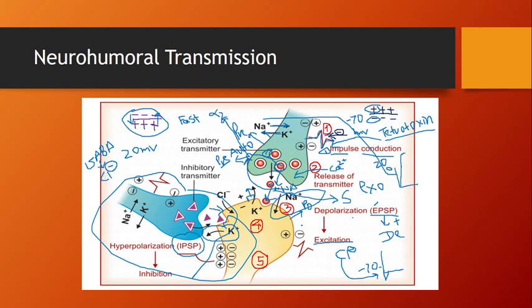Now what happens when the neurotransmitter acts on this receptor? It gives its post junction activity, so it shows the effect, and it may cause contraction of muscle. If you take the example of acetylcholine, which acts on the nicotinic muscular receptor, it causes contraction of muscles or may increase the secretion of the gland. Due to that, it causes the post junctional activity, meaning it gives its pharmacological actions.